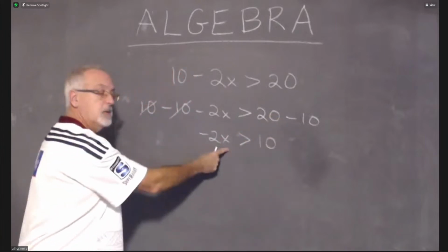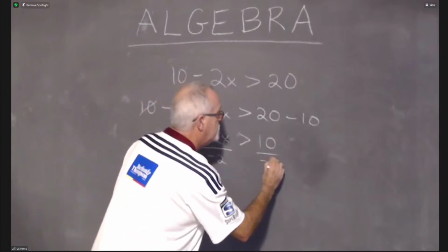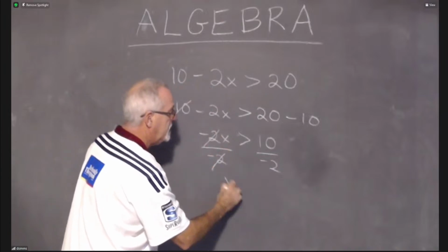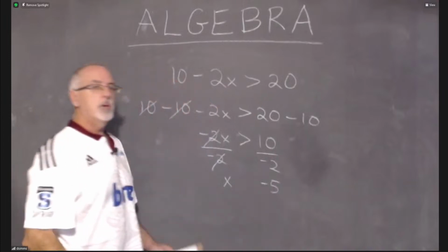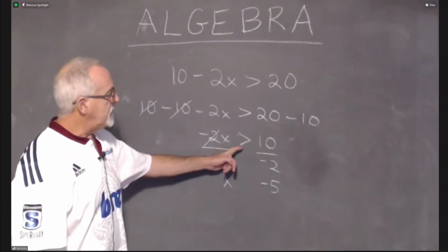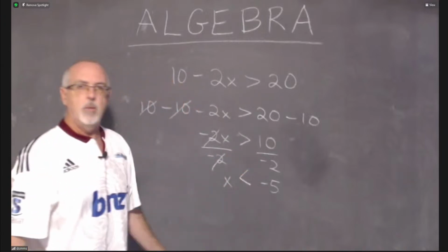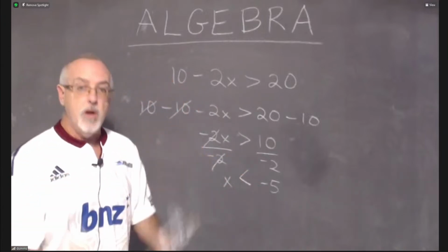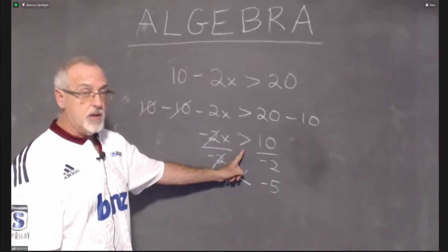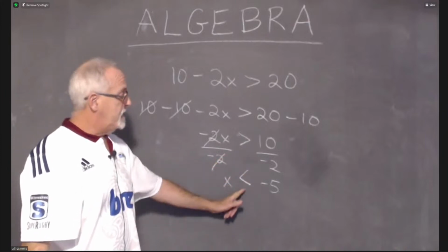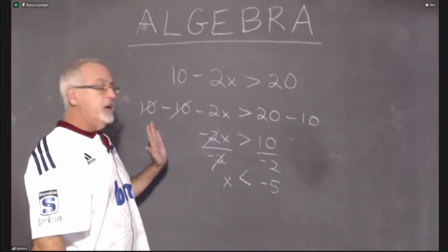Okay, now my x is being multiplied by a -2. I have to divide both sides by -2. These cancel. My x is isolated. 10 divided by -2 is -5. And here's where we have a new rule. This symbol has to flip backwards. It's greater than, it becomes less than. Why? Because it's a rule that you have to know, which is when you divide both sides of an inequality by a negative number, the symbol has to flip. Once you know that and remember to do it, everything's okay.